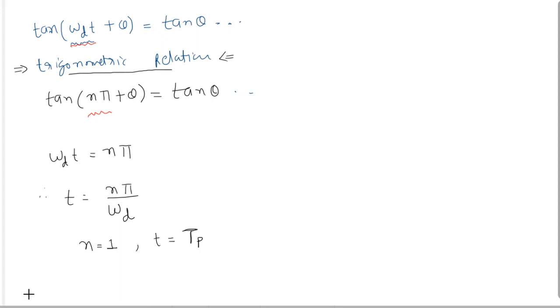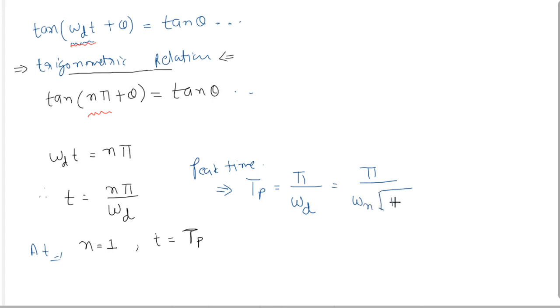So I'm writing here Tp: at n equal to 1, t is equal to Tp, so we can write Tp is equal to pi upon omega d. That is our peak time, because n equal to 1 and omega d is the damped frequency, and it can be written as omega d is equal to omega n under root 1 minus zeta square. Okay, that is the derivation for the peak time for an underdamped second order system.